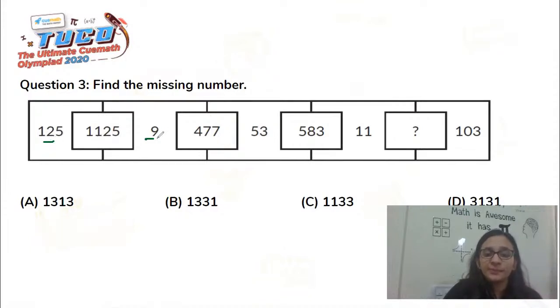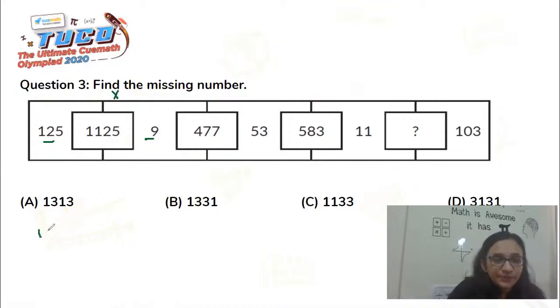So 125 plus 9 would definitely not give us a 4-digit number. Subtraction will also not give us a 4-digit number, and so will division. That is, these 3 operators, if applied on these 2 numbers, 125 and 9, would not lead to a 4-digit number. So the only operator that we are left with is multiplication.